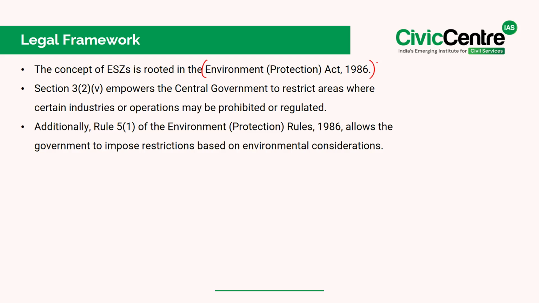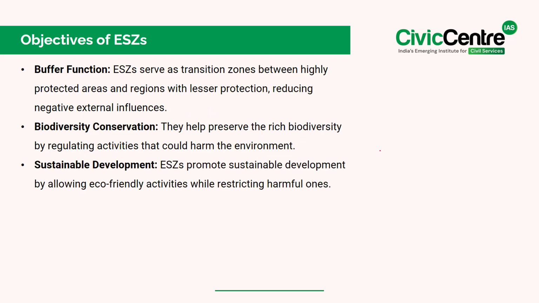So the Section 3 Clause 2 Subclause V empowers the central government to restrict the areas where certain industries or operations may be prohibited or regulated. Additionally, the Rule 5 Clause 1 of the Environmental Protection Rules of 1986 allows the government to impose restrictions based on environmental considerations. But what are the objectives of the ecologically sensitive zones?